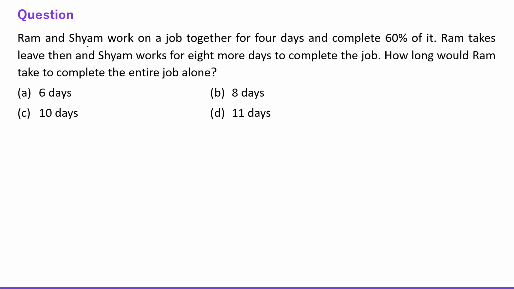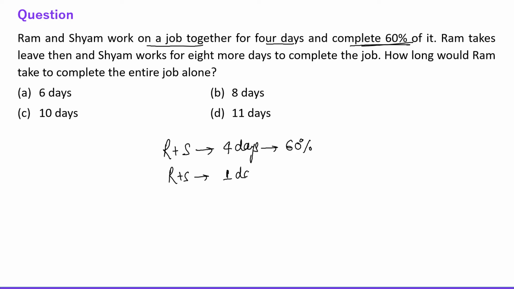Next question says Ram and Shyam work on a job together for 4 days and complete 60% of it. Okay, so Ram plus Shyam, they are working 4 days on it, right? And they are completing 60%. So if they are working 1 day on it, they will be completing 60% divided by 4, right?